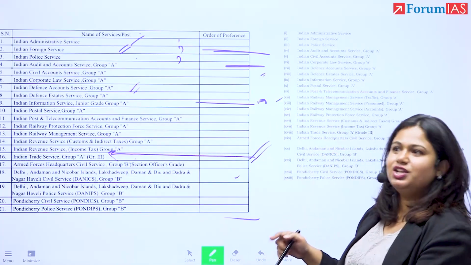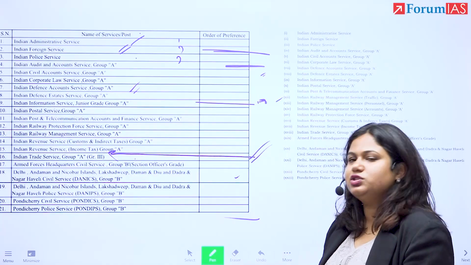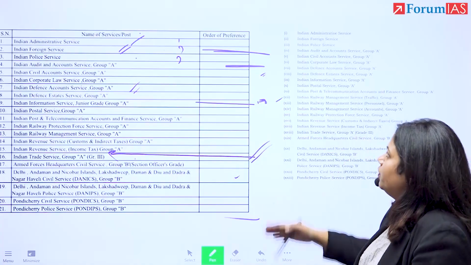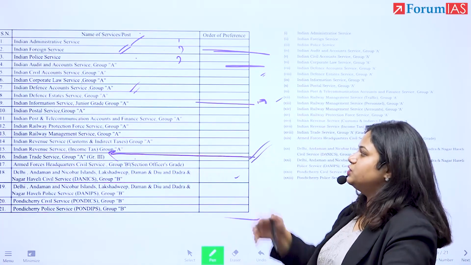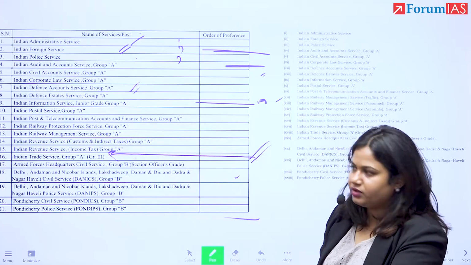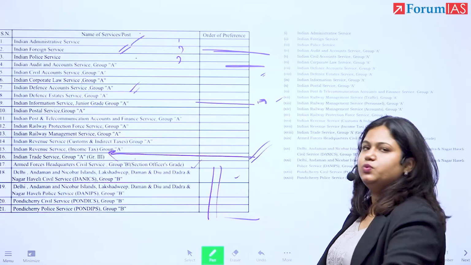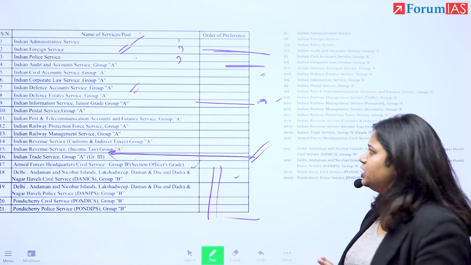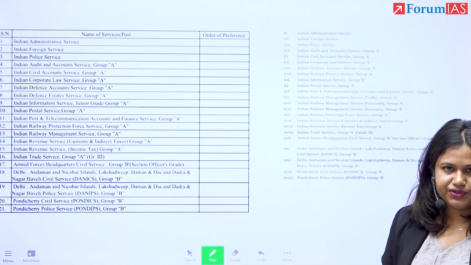This is the sort of person who wants exposure and international dealing, large multilateral institutions. For them, if you can't get foreign service, trade service could also be a good stand-in, right? Armed Forces Headquarters and DANIPS, I have explained with police.